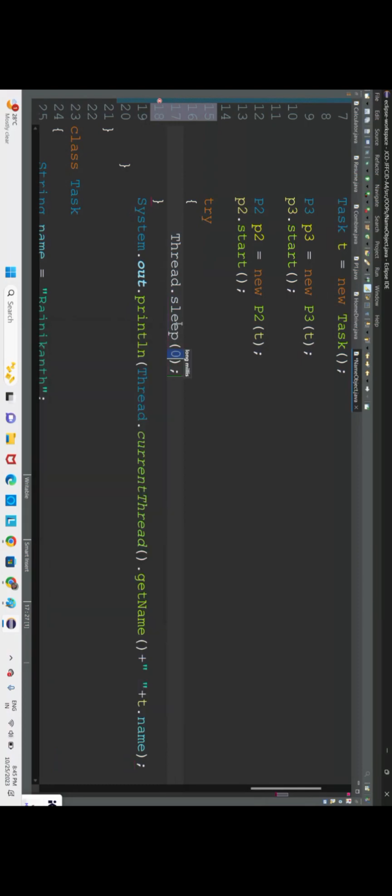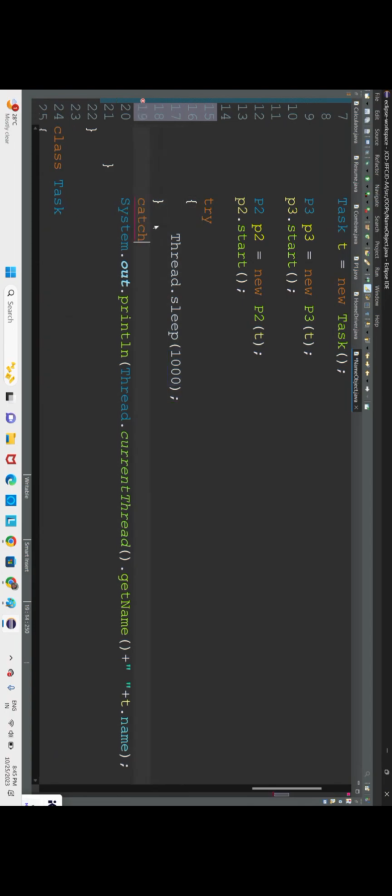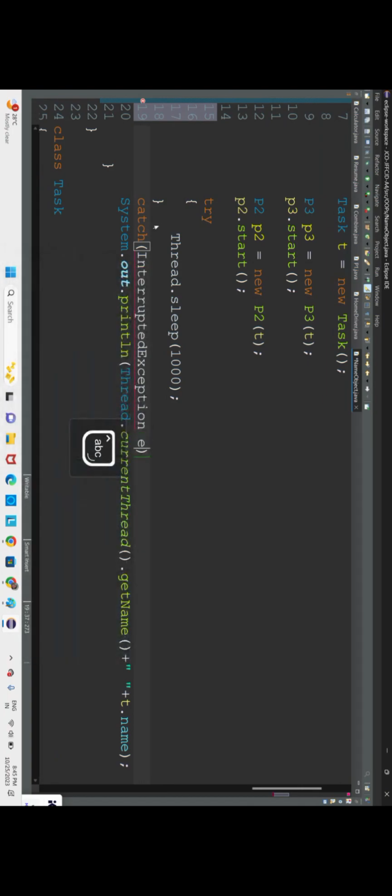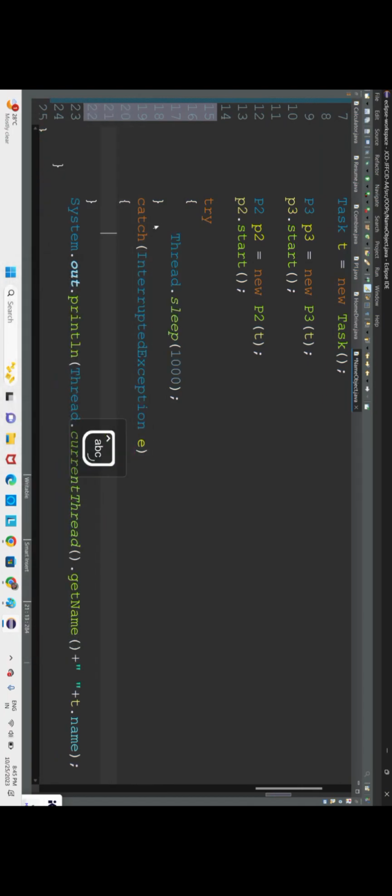Now we shall take 1000 milliseconds to delay the output by 1 second, so that the output will be proper. Here we might get an interrupted exception, so let us handle it with the help of try and catch.